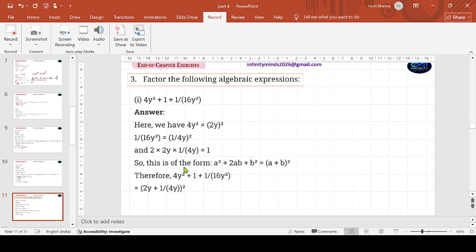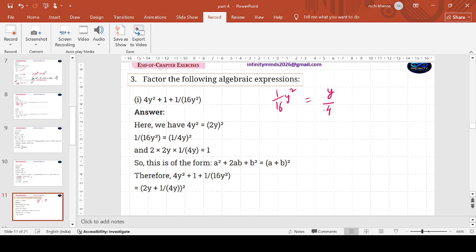Now we start with the third question. Factor the following. What I was just discussing a few minutes back. That is, factorize, like your answer form of the identity is given. You have to move backwards. Yes, children do find this slightly challenging compared to the ones where it is directly a minus b, a plus b whole square cube. 4y square, is it a square of any term? Yes, 2y. 1 by 16 y square.